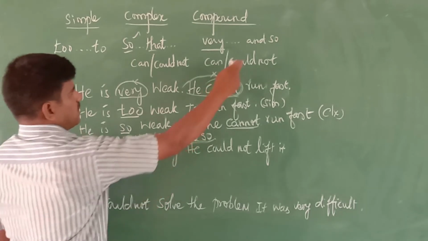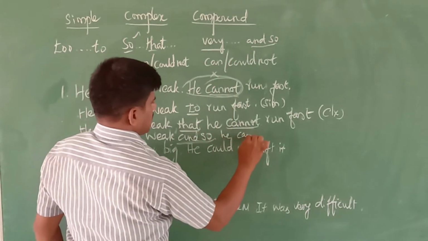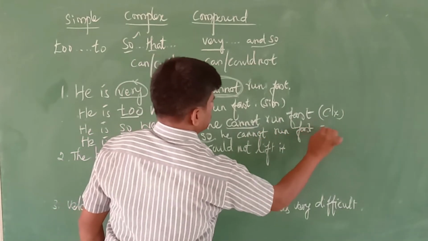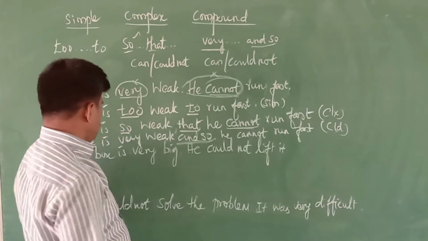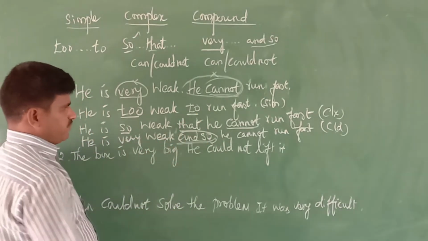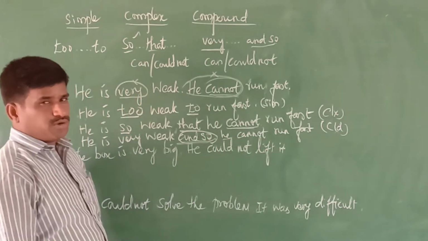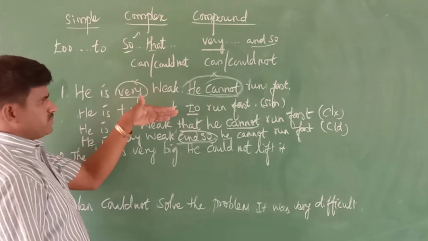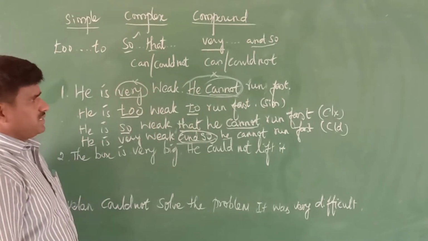He is very weak and so he cannot run fast. This is a compound sentence. We are using a conjunction, and the rest is the same. This is a way of changing one form of sentence to another form. This is the first example.